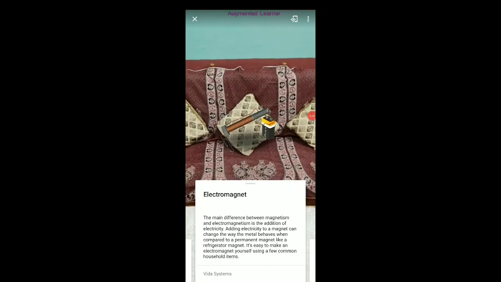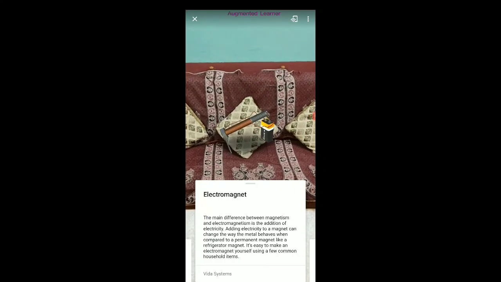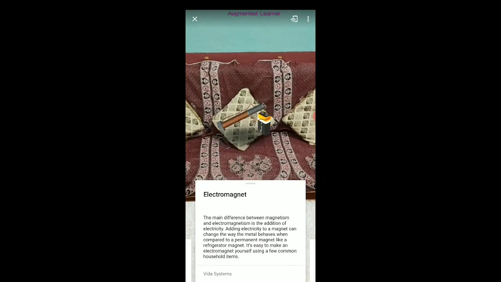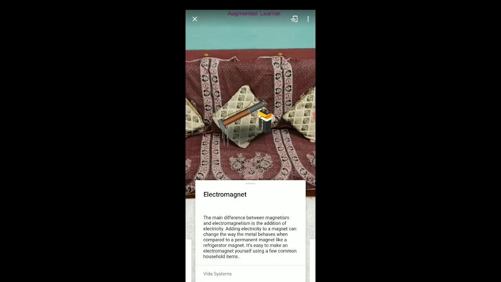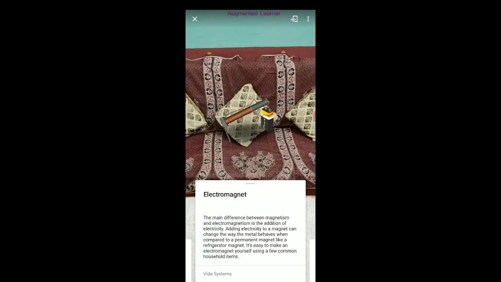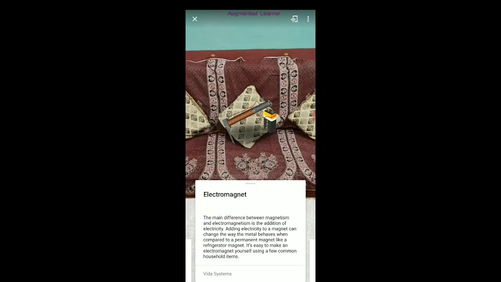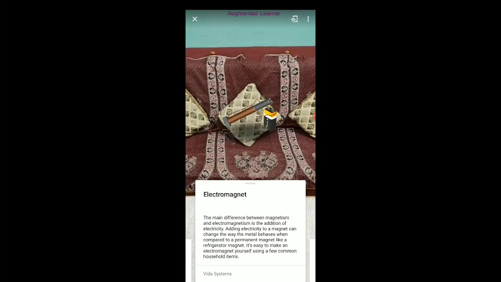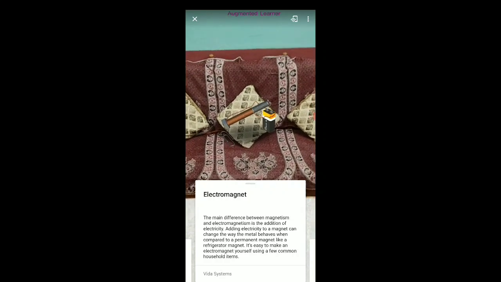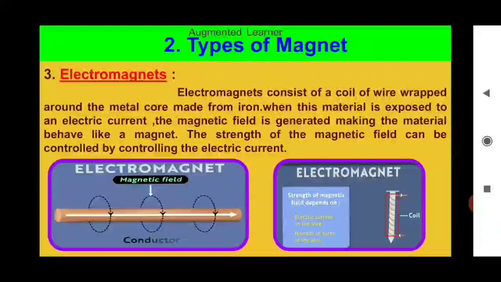Electromagnets. The main difference between magnetism and electromagnetism is the addition of electricity. Adding electricity to a magnet can change the way the metal behaves when compared to a permanent magnet, like a refrigerator magnet. It is easy to make an electromagnet yourself using a few common household items.